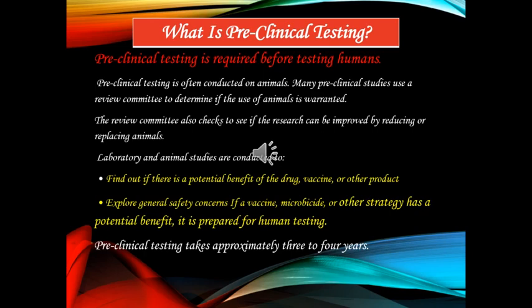And friends, try to know this: the laboratory and animal studies are conducted mainly to find out if there is potential in a drug, vaccine or other product, and to explore general safety concerns if a vaccine is about to go to market, and whether it is prepared for human testing. And preclinical testing takes approximately 3 to 4 years for the complete approval.